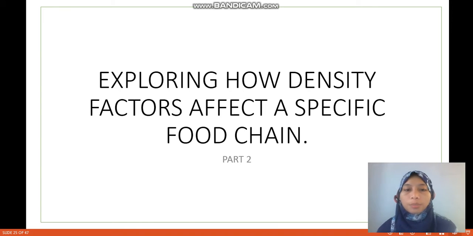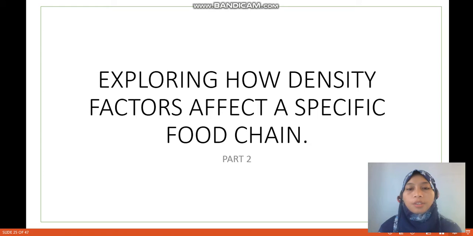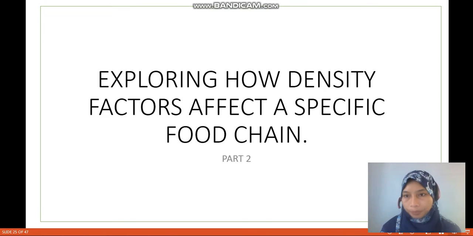Okay, we continue to part 2. Alright, exploring how density factors affect a specific food chain. Alright, so as I told you before,